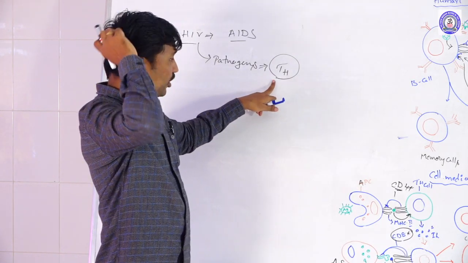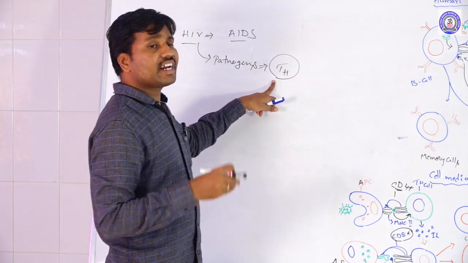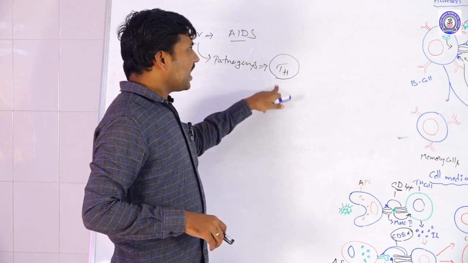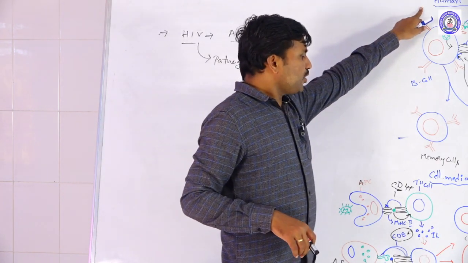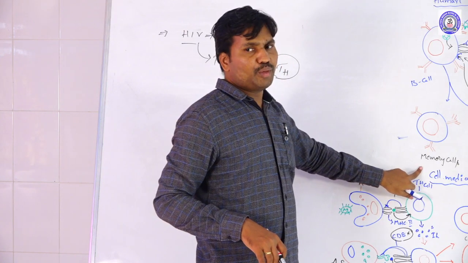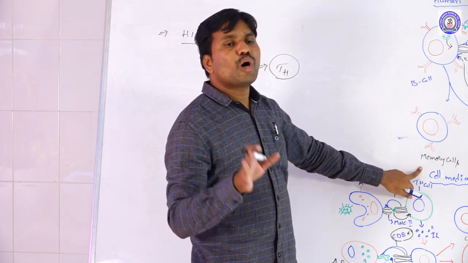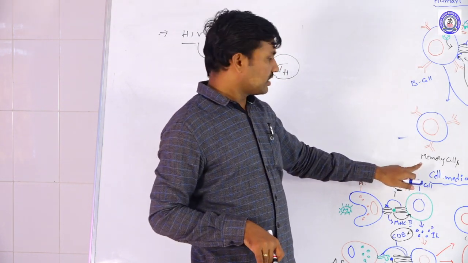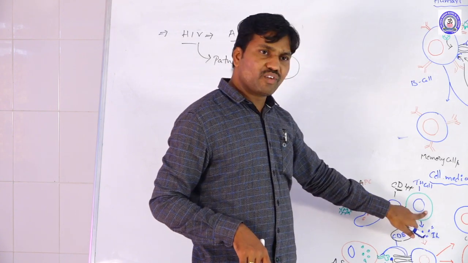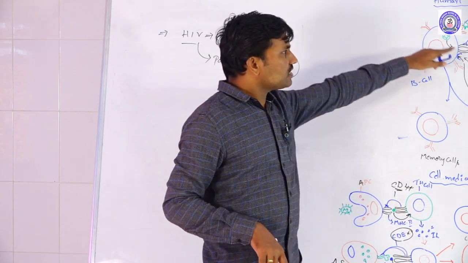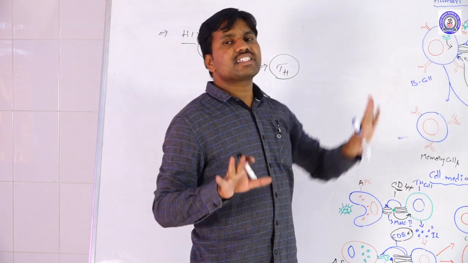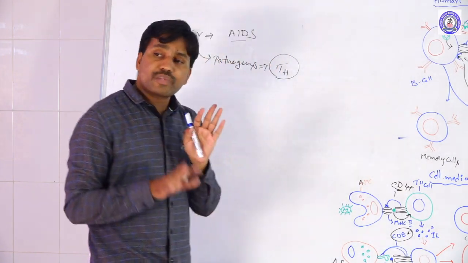Once the TH cells are degraded or destroyed, what happens? Both humoral immunity and cell mediated immunity are not performing properly. In cell mediated immunity TH cells are involved, and in humoral immunity TH cells are also involved. TH cells are the major cells in both types of immunity.